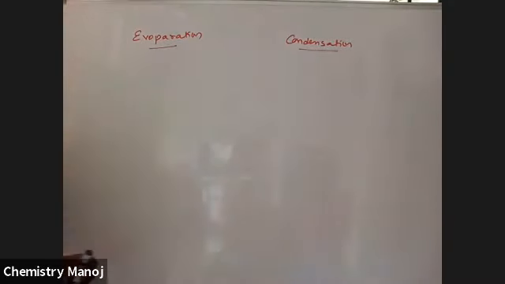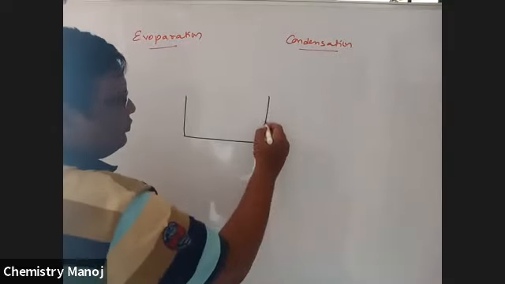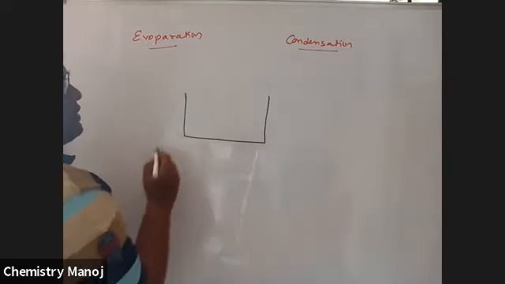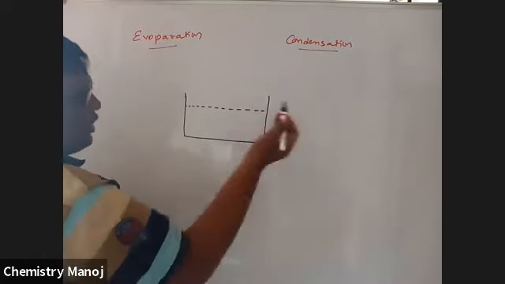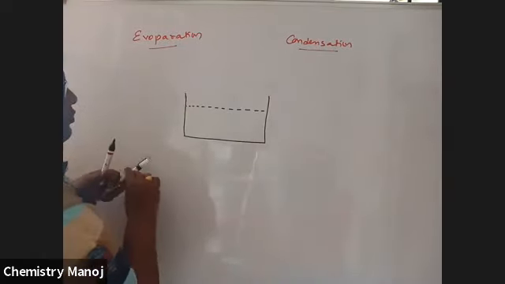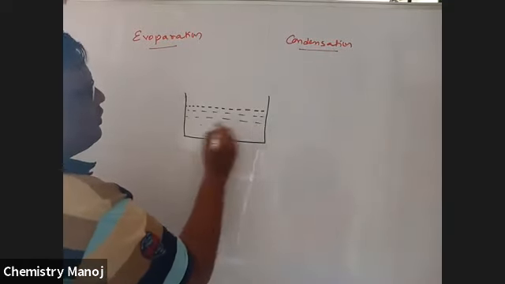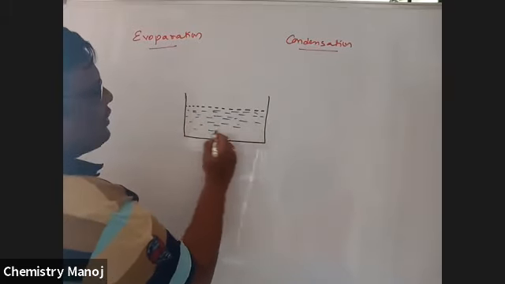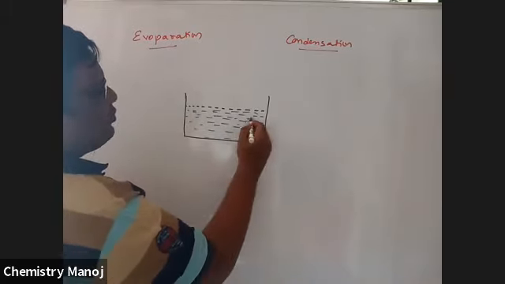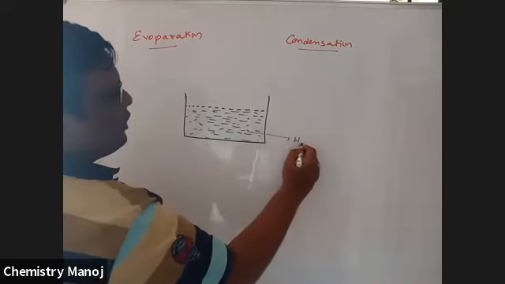See here. So let us take a liquid. This is the beaker in which the liquid is taken. Let it be water. These are all water molecules. That black dotted line is the surface area of the water.